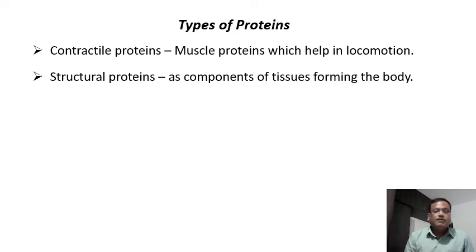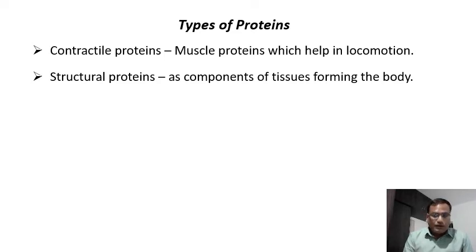Now, another category of proteins which is of very much importance is contractile proteins. Now, we know the movement of the body, the locomotion of the body of any animal, is mainly due to the muscular tissue.